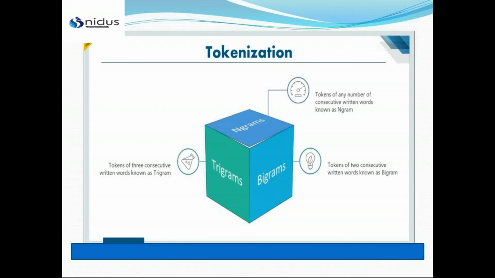Now I'll explain why this is very important. We are working on less data, but if you have less data and you have to do the normalization, then for good analysis we have to do tokenization into trigrams, bigrams, or n-grams. It can be anything, and it will affect your accuracy also. So that's how you can improve your algorithm accuracy or your NLTK accuracy. Now we'll see how we can implement bigram, n-gram, and trigram.